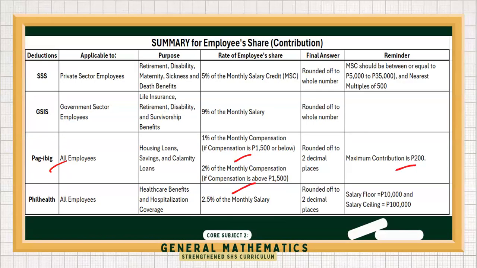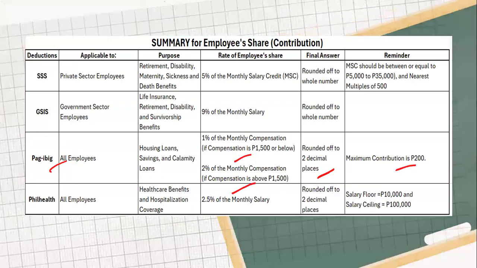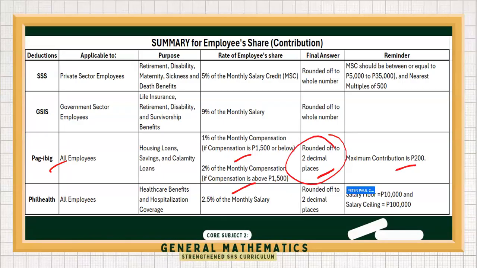So don't forget, the value should not be greater than 200, and it is rounded off into two decimal places. So just in case it's possible to get 196 pesos and 50 centavos, just remember to round it up. So those are for salaries below 10,000 pesos, which are capped.